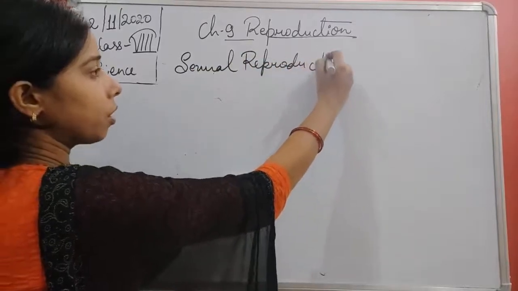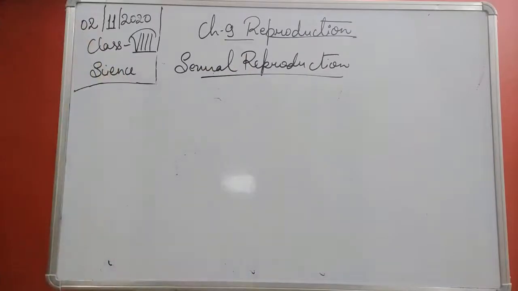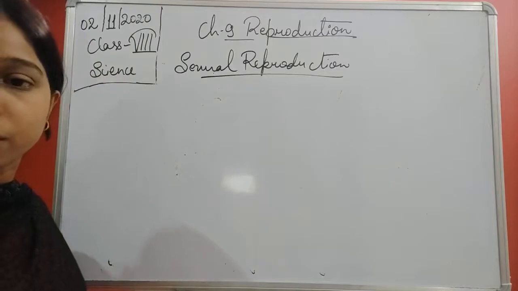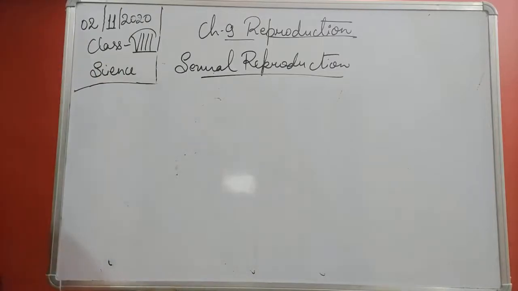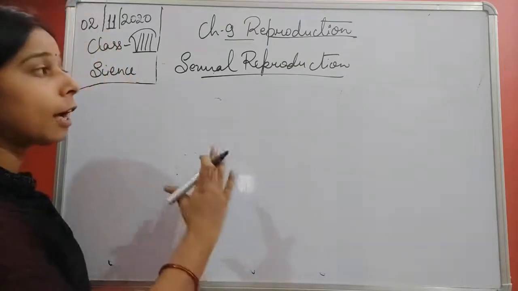Involving both of the cells in it, the male and the female sex cell, that is sexual reproduction. So sexual reproduction involves two parents and two sex cells.